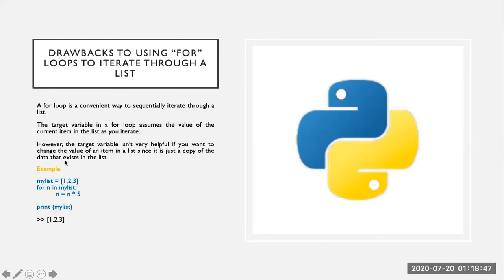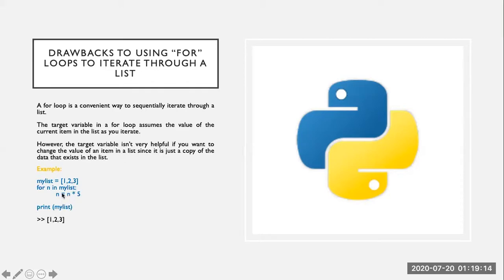But whenever we use this method, the target variable isn't very helpful in case we want to change the value of the item in the list, since it's a copy of the data that exists in the list. For example, here we are using n and assuming that n is accessing the element in the list.